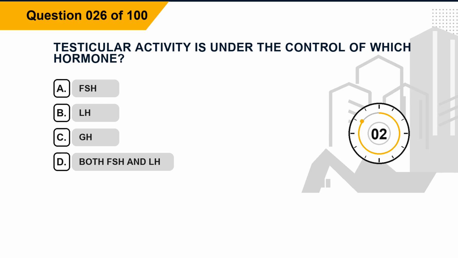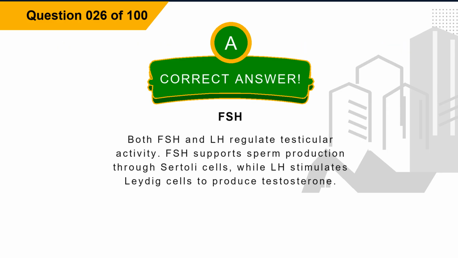Option D, both FSH and LH. The correct answer is option A, FSH. Explanation. Both FSH and LH regulate testicular activity. FSH supports sperm production through Sertoli cells, while LH stimulates Leydig cells to produce testosterone.